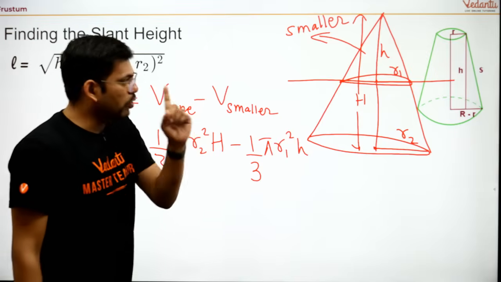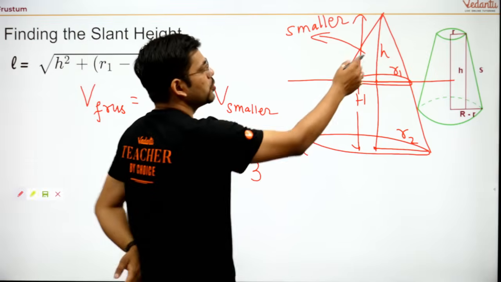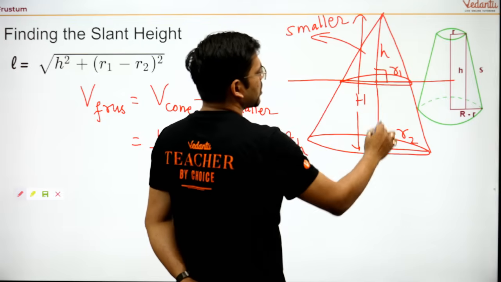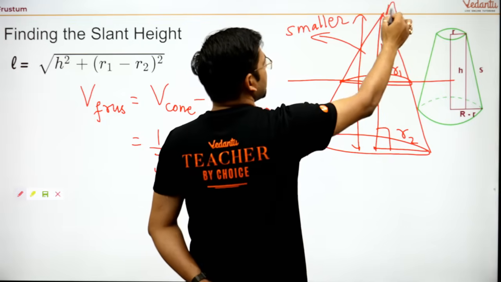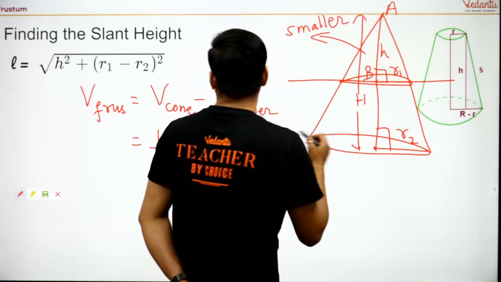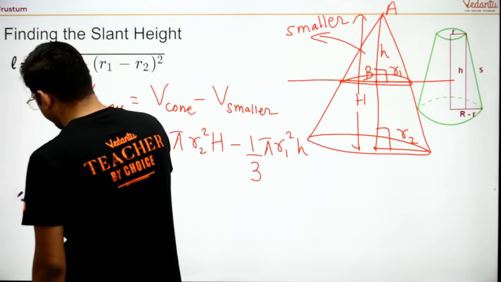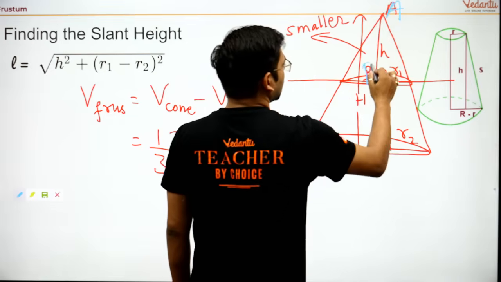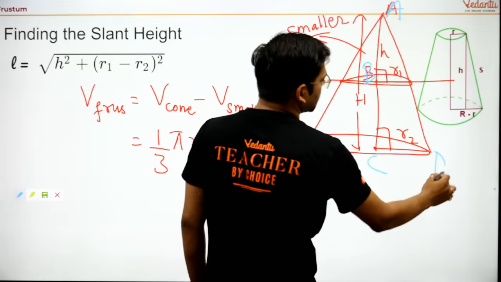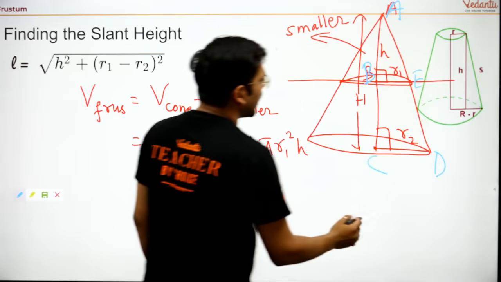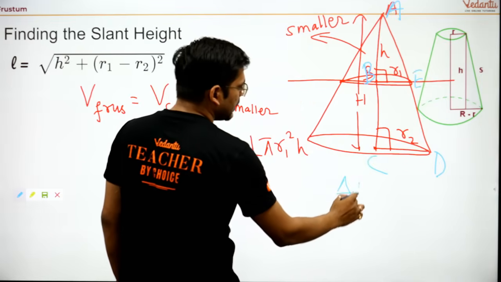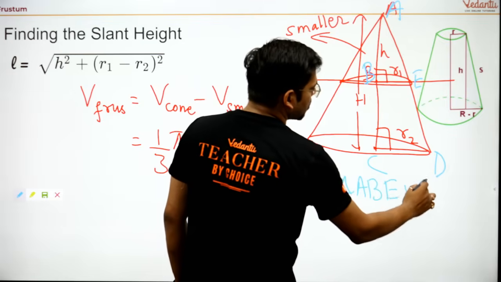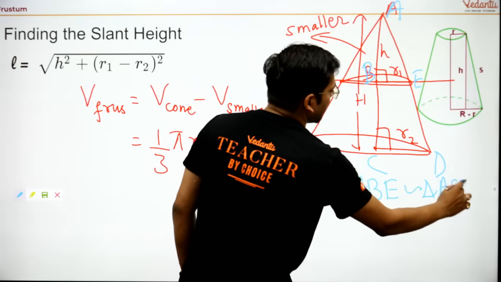Now, here you have to put only one thing, that you have to use the similarity of triangles. These two triangles are similar. Which two triangles? Let's suppose this is A, this is B, this is C, this is D, and this is E. So I am writing triangle ABE is similar to triangle ACD.